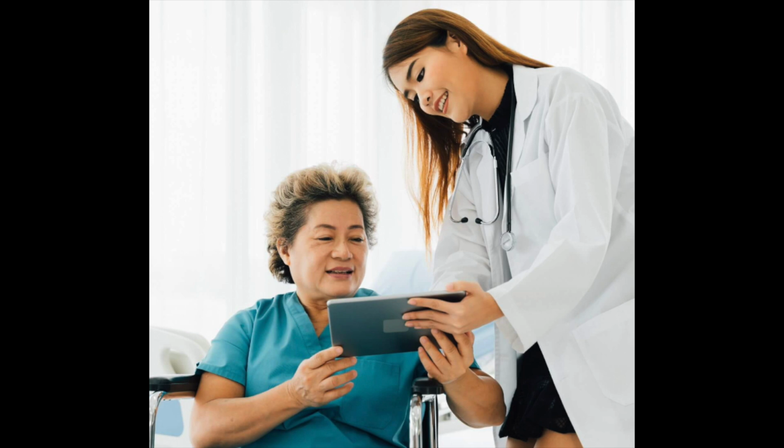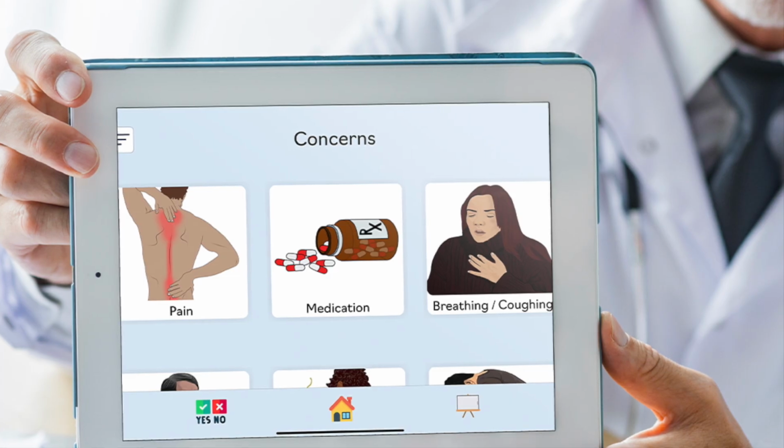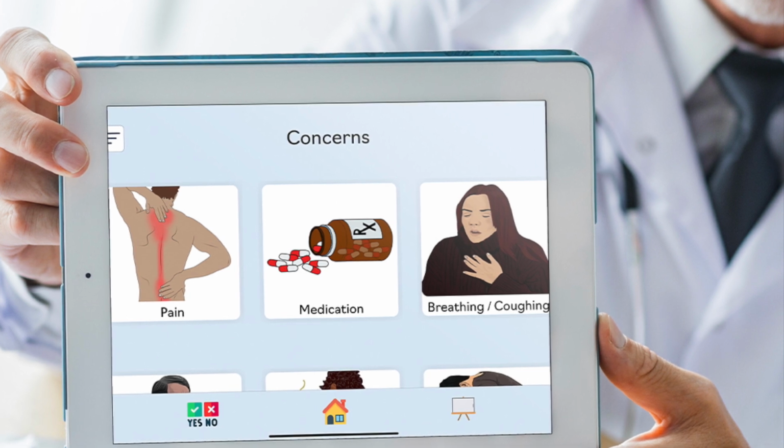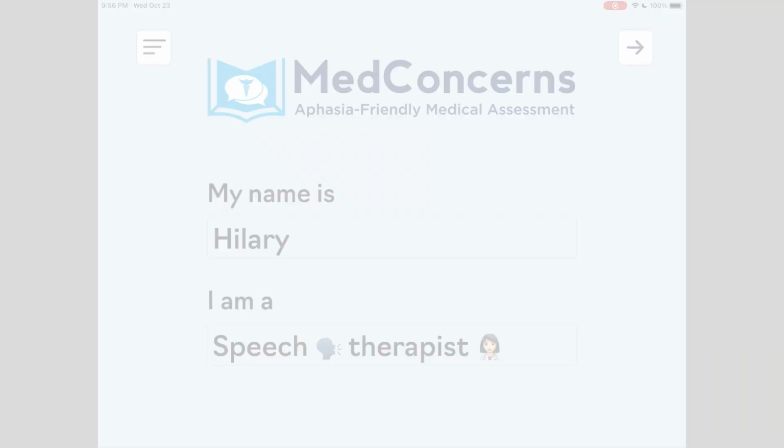So, with this in mind, we embedded supported communication into the flow of questions that make up your typical medical assessment. And we incorporated other aphasia-friendly methods into the general app. But first, we'll start with the MedConcern main purpose, which is the supported medical assessment.